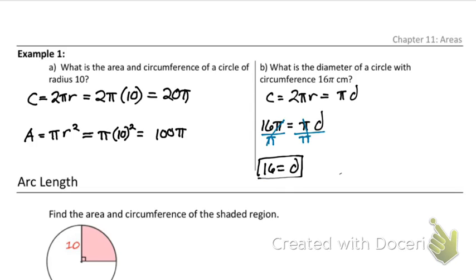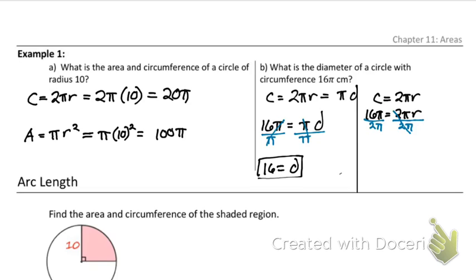Now, real quick, I'm going to do something on the other side. I'm going to use the fact that circumference equals 2 pi r and see that we can get the exact same answer out. So if circumference is 16 pi equals 2 pi r, I would divide both sides by 2 pi.